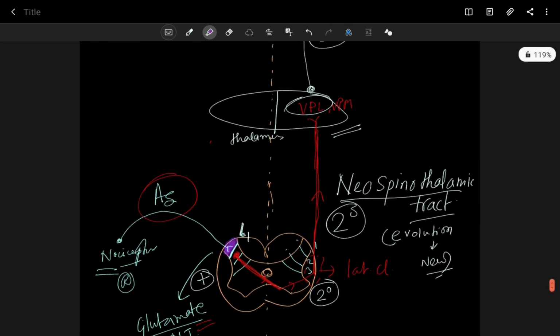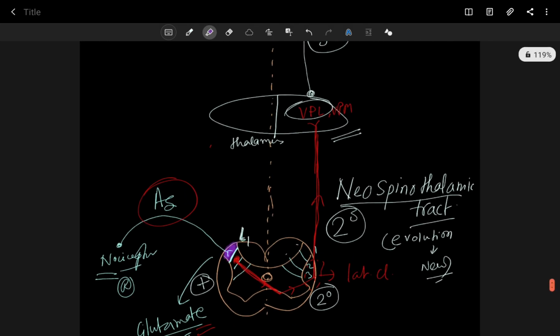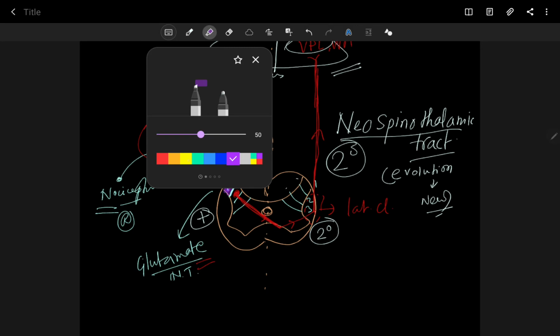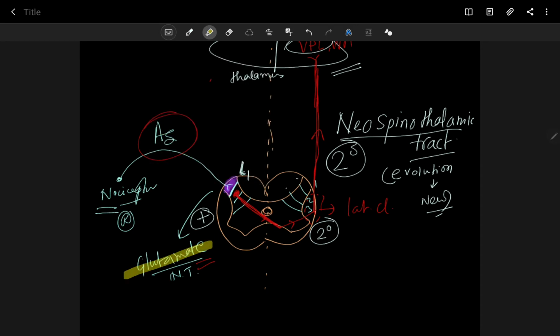So this is about the A delta fiber. The important thing here is the neurotransmitter of A delta fiber. The neurotransmitter of A delta fiber is your glutamate.